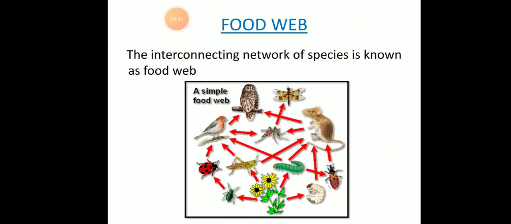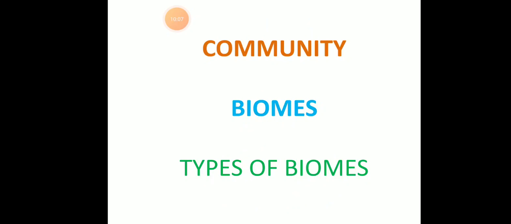Food web. So here is the food web, students. The interconnecting network of species is known as a food web. So here you can see a crisscross, like a simple food web. You can see birds eat beetles, and then beetles also have some food, plants, the primary producers. So here you can see this is called a food web.